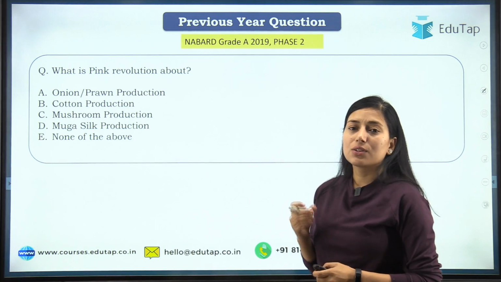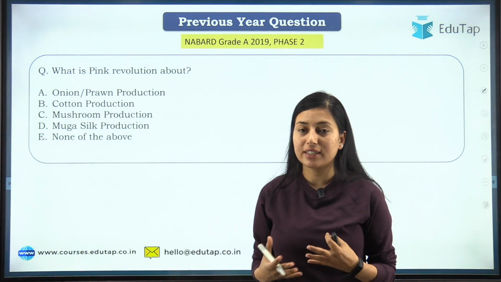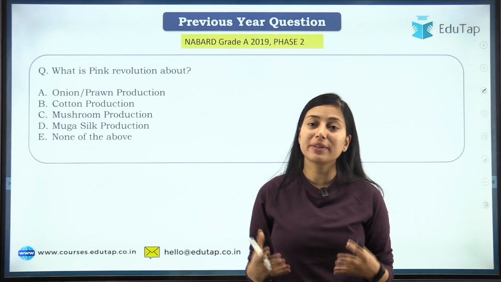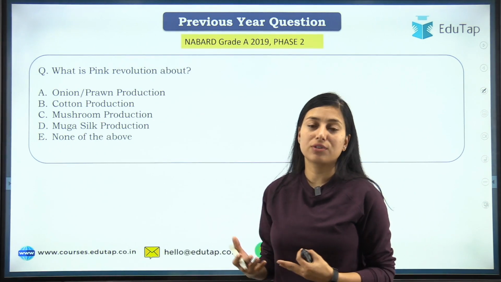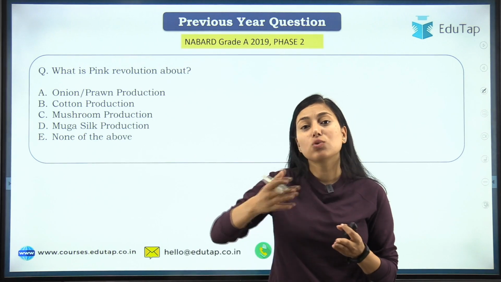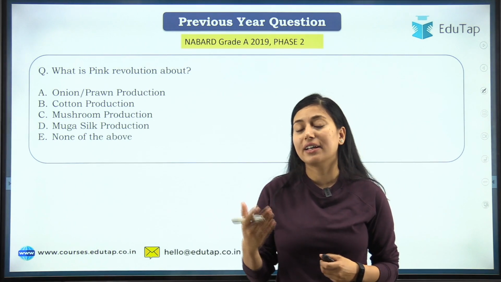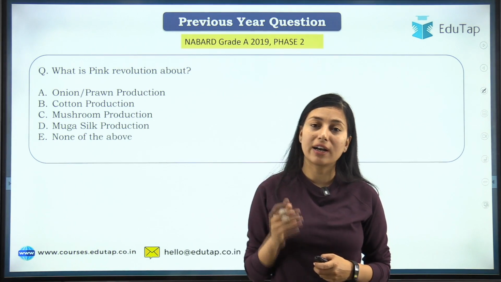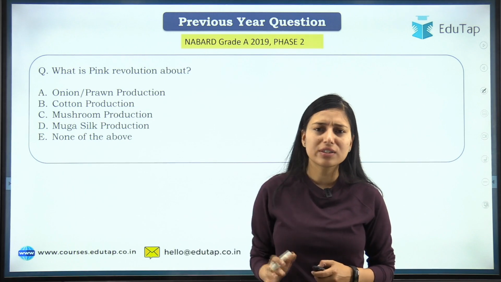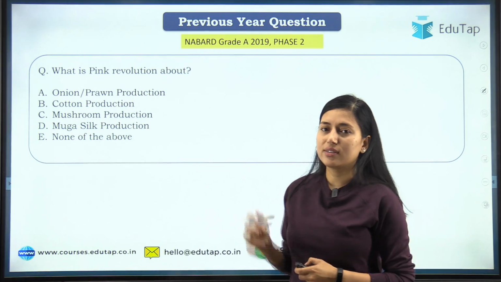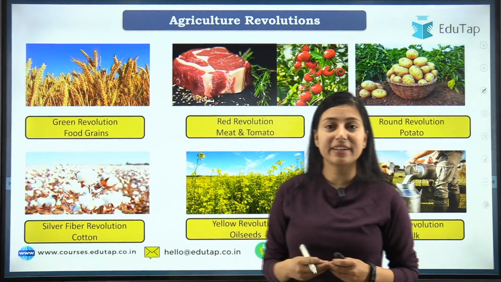Okay, students, see, whenever there is an advancement in technology, an advancement in terms of information in any sector, we call it a revolution because it leads to a huge change in that particular sector. Such revolutions have happened in our agriculture also. Let's discuss what all those revolutions are and then try to answer this question. Let's see them. So the very first is the green revolution.